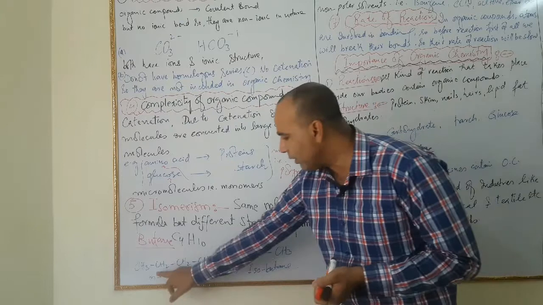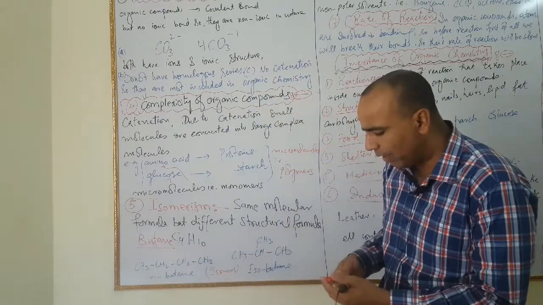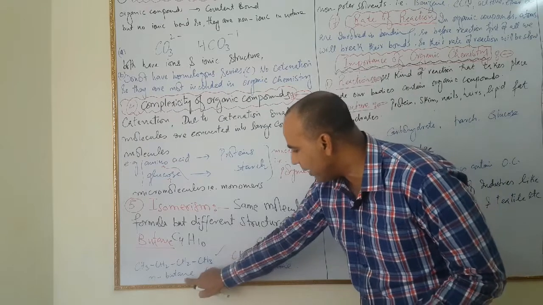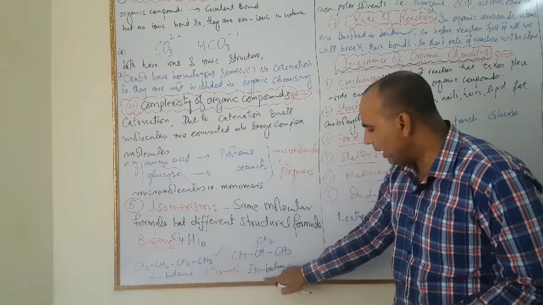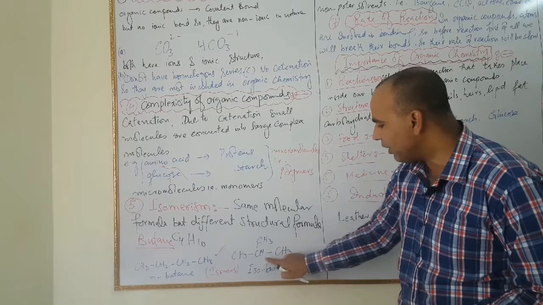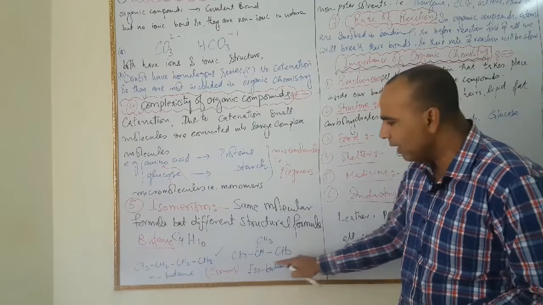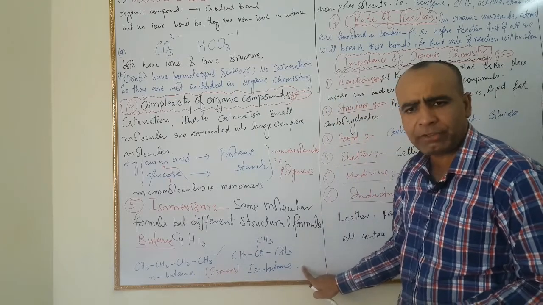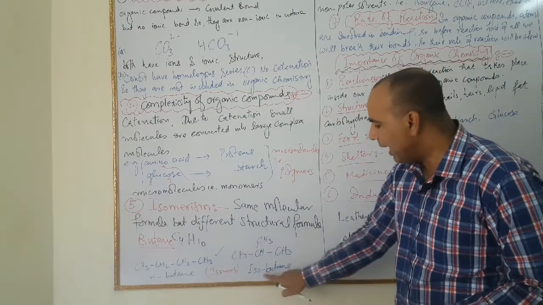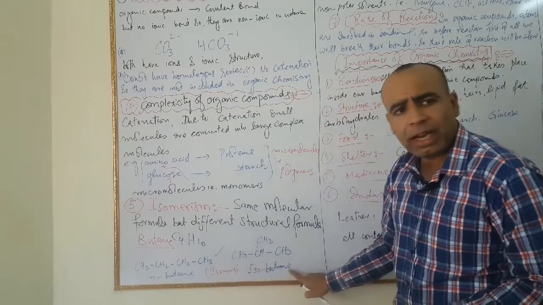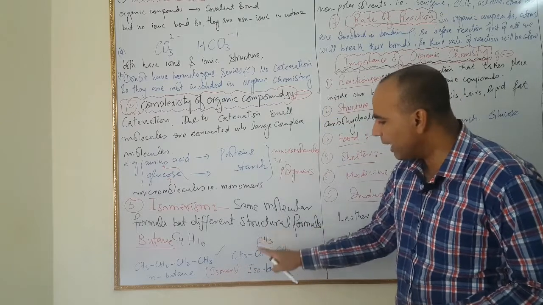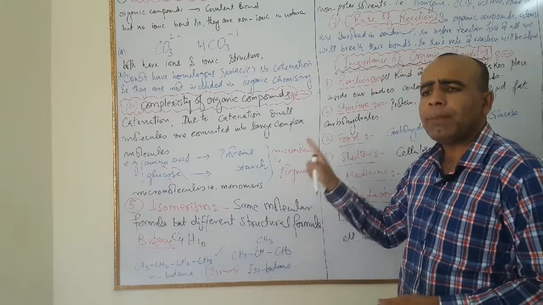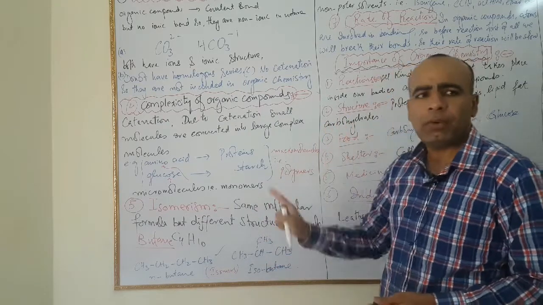But if we write down the structural formula of butane, then there is normal butane, N-butane and isobutane, because one branch has been added. We will discuss these N-butane and isobutane in next chapter of hydrocarbons, and they are known as isomers. So butane has different structural formula but same molecular formula.